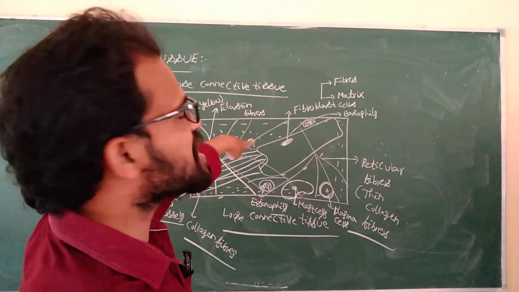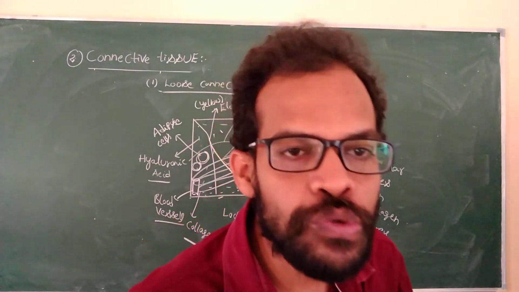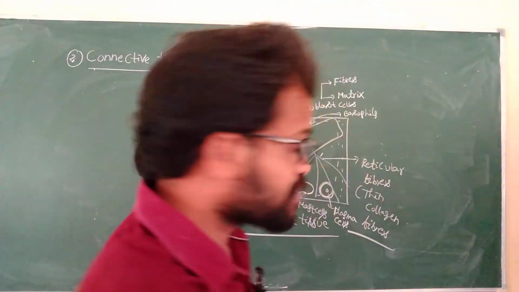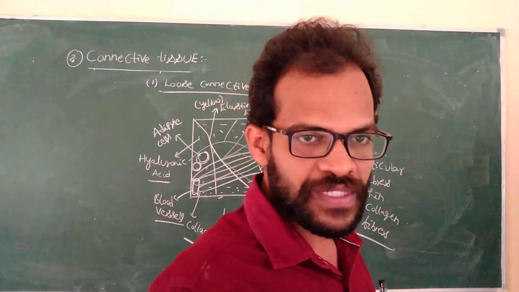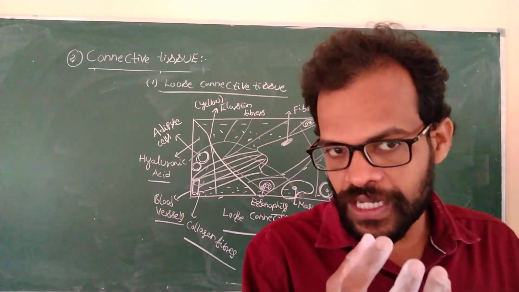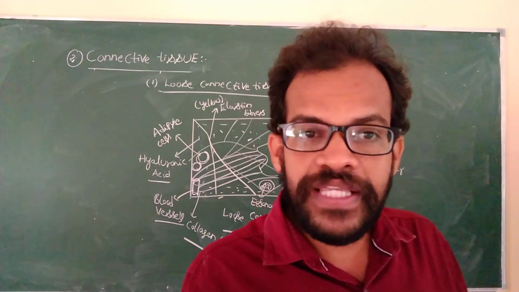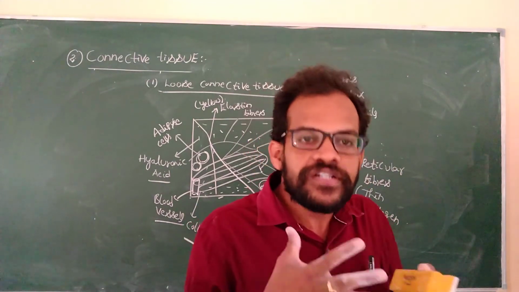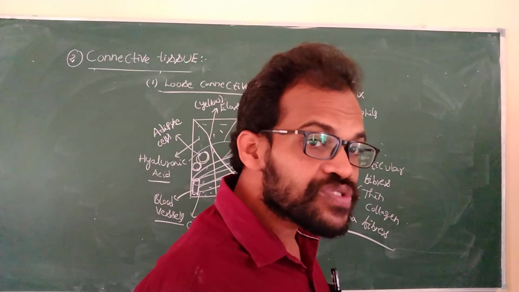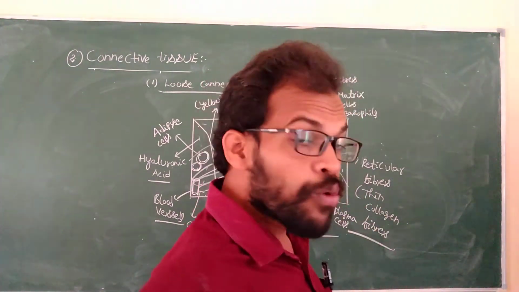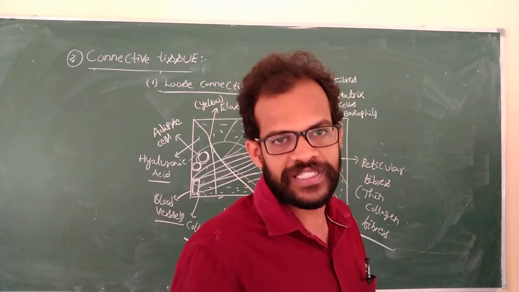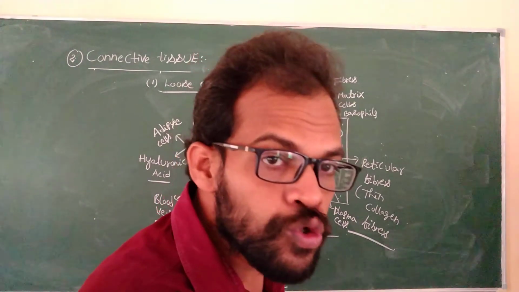It is the diagrammatic representation of the loose connective tissue. The cells and fibers are arranged loosely. These fibroblast cells produce fibers and matrix. It is the supporting network of the epithelial tissue, connecting the organs and tissues. It is the linking tissue. It is the most abundant, most widely distributed tissue in our body.